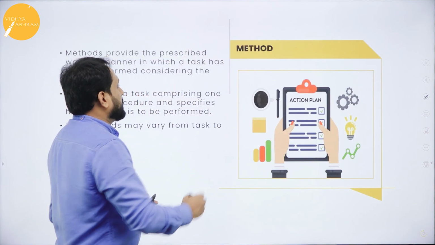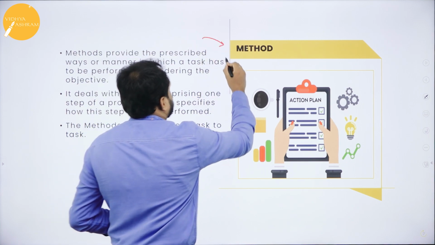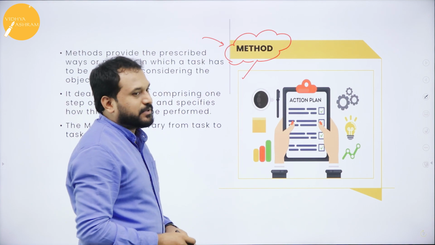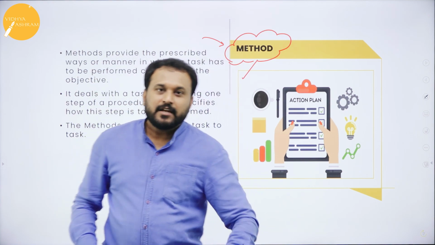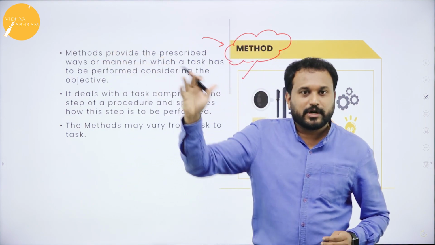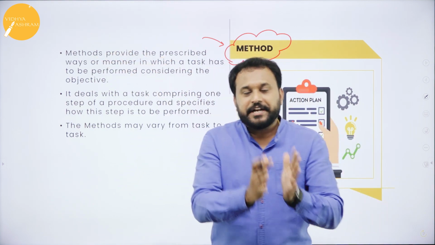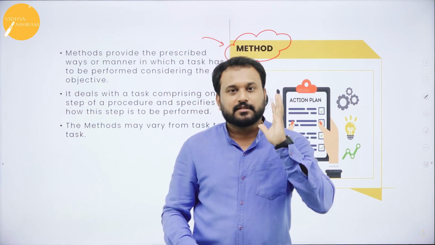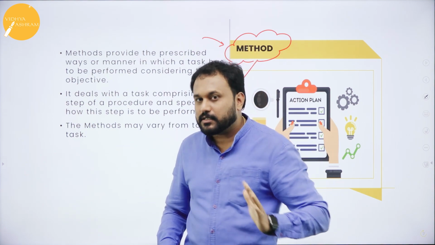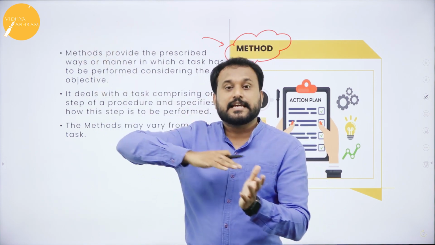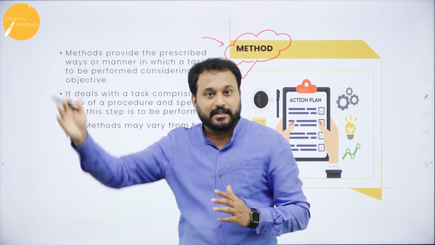Moving on, we have method. Guys, method, right? Please listen carefully to what exactly happens in method. There are too many ways to accomplish the desired goal. What is our desired goal? In 2025 we need to make a profit of at least 10 lakh rupees per month. I cannot come down, but I can go up, in the sense I can make 11 lakh, 12 lakh, 13 lakh, that is good.